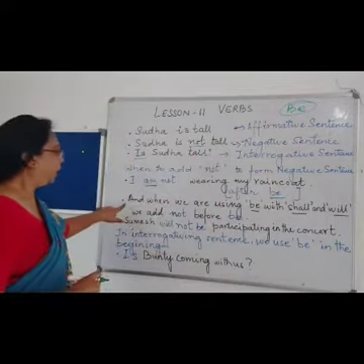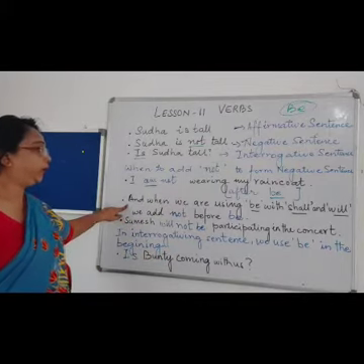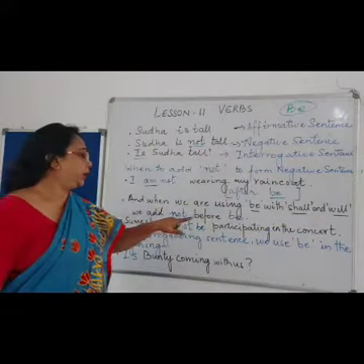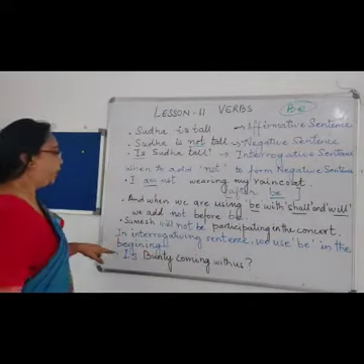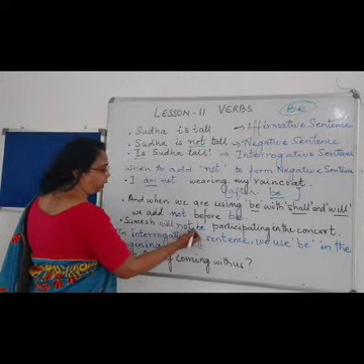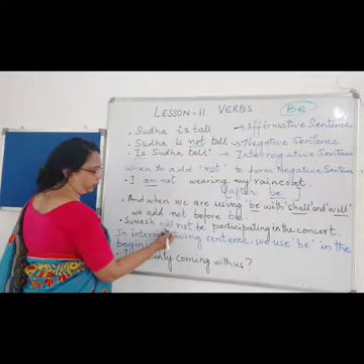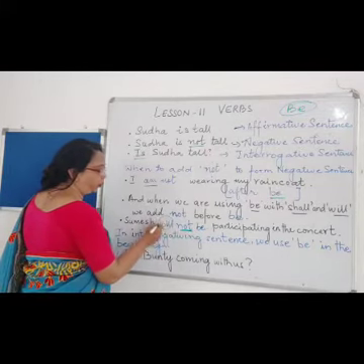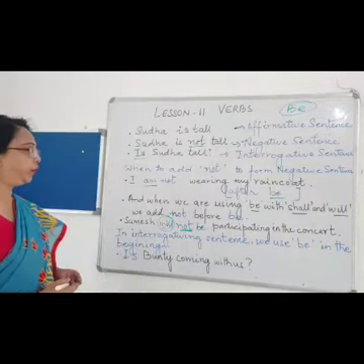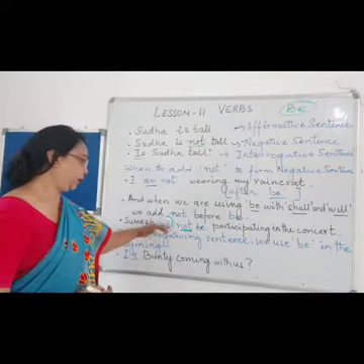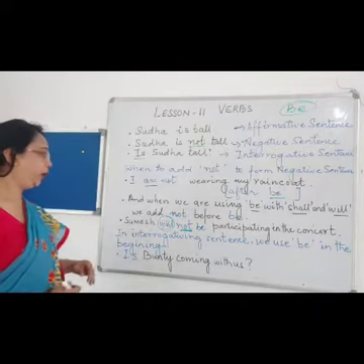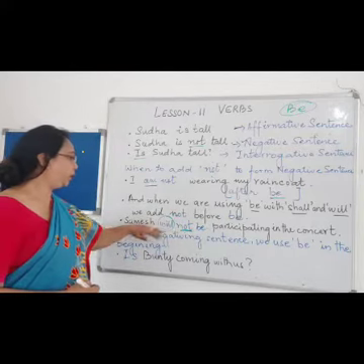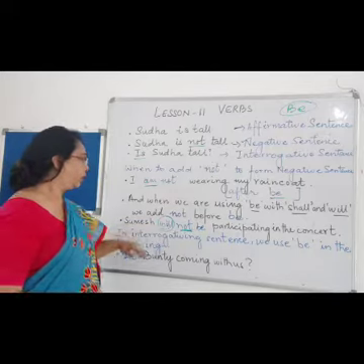Now when we are using shall and will, we write not before be.